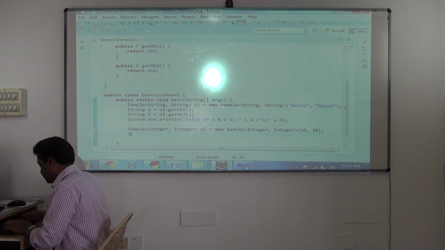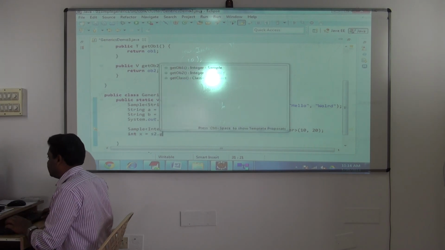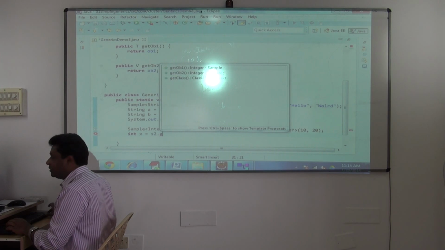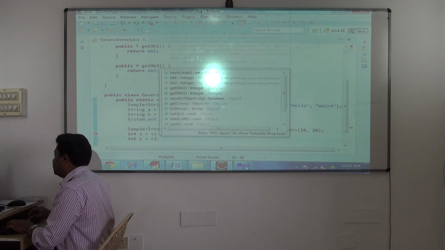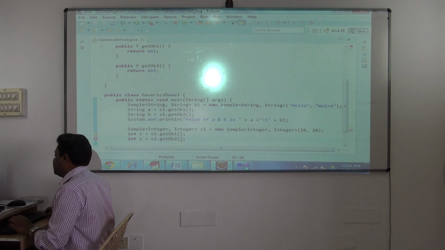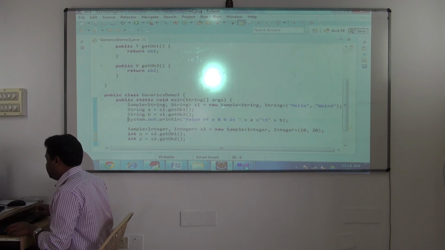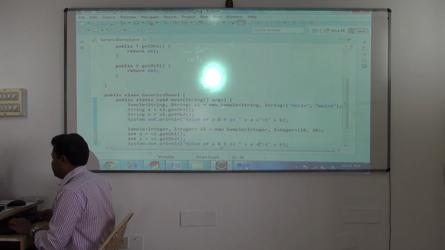Done. Next, int x is equal to s2.getOb1. What is the return type? Integer. Directly you'll get it, you don't need typecasting. Int y is equal to s2.getOb2. Done. And if you want, you can print the values of x and y.